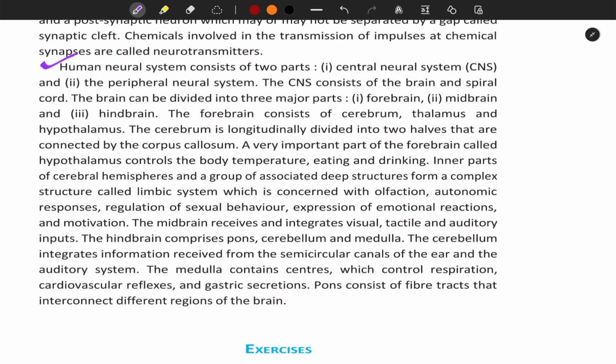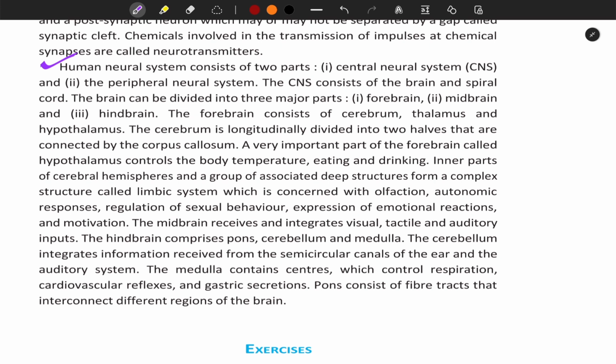Inner parts of cerebral hemispheres and a group of associated deep structures form a complex structure called the limbic system, which is connected with olfaction, autonomic responses, regulation of sexual behavior, expression of emotional reactions, and motivation. The midbrain receives and integrates visual, tactile, auditory inputs.